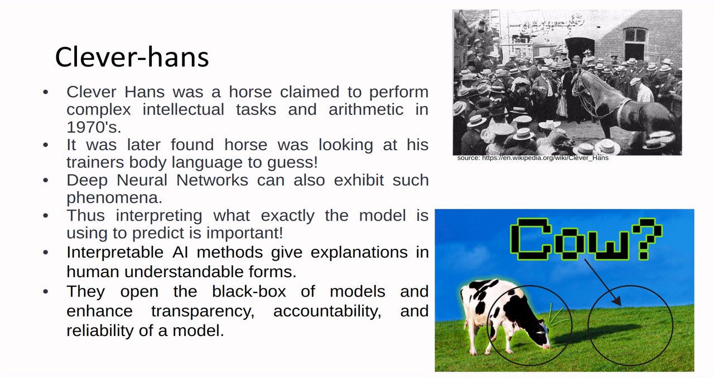Deep neural networks can also exhibit such phenomena. For example, in a real-world dataset, cows are naturally found in green fields, and a model trained on this might associate cows with green fields. Thus, it is very important to interpret what cues the model is using for prediction. Interpretable AI methods come to the rescue by giving explanations of models in human understandable forms. They open the black box of models and enhance transparency, accountability, and reliability of a model.